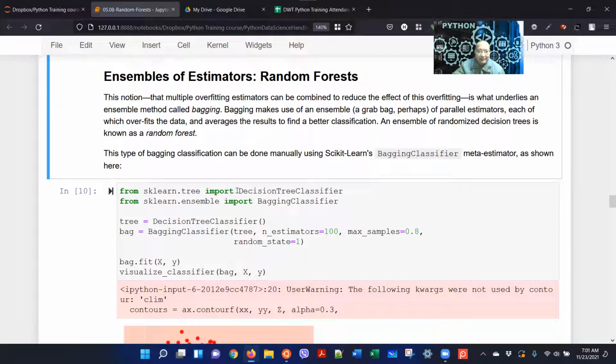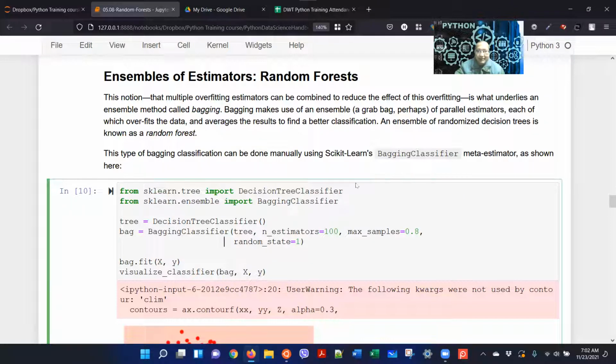So we import two models: the decision tree classifier, which we already imported but let's do it again, and the bagging classifier. Now we instantiate a bagging tree classifier and create a bag. This time we use the tree, n_estimators 100, max_samples 0.8, and random_state 1. Let me explain what this means.